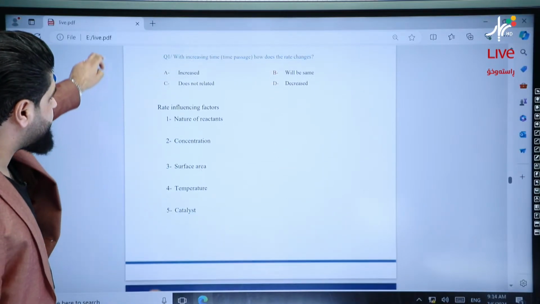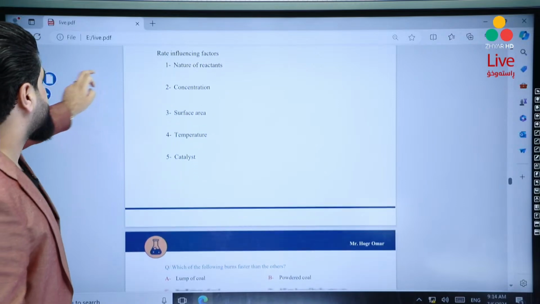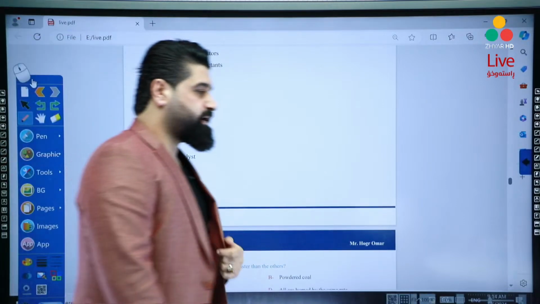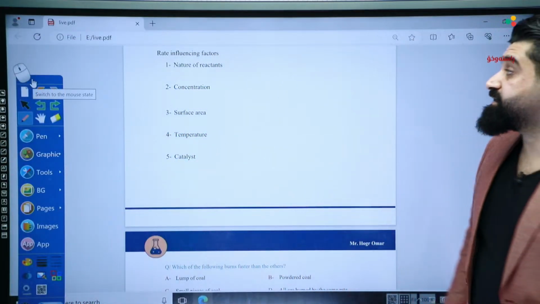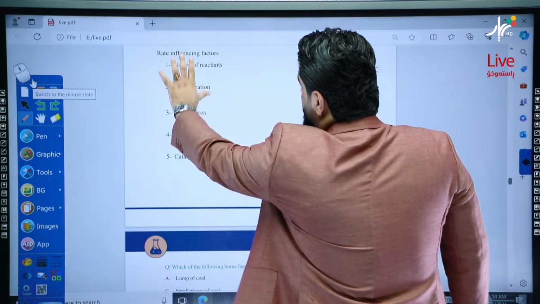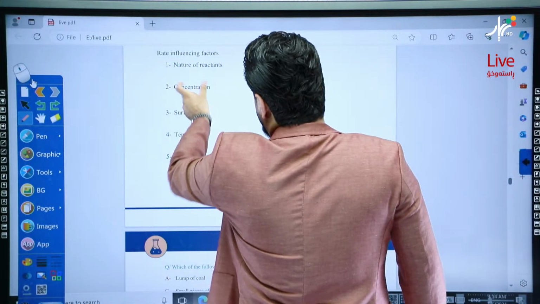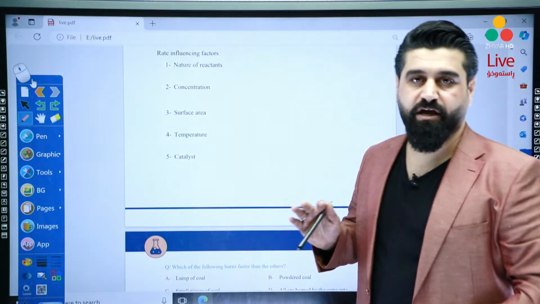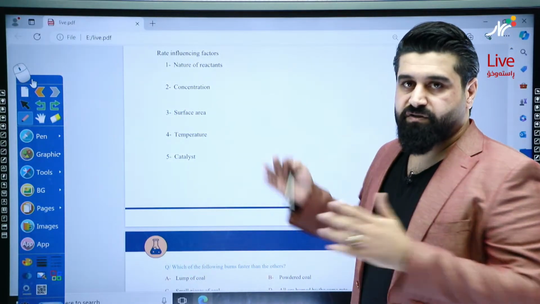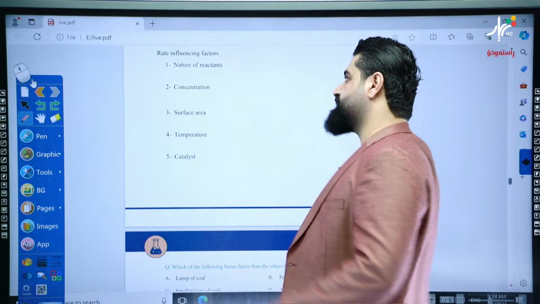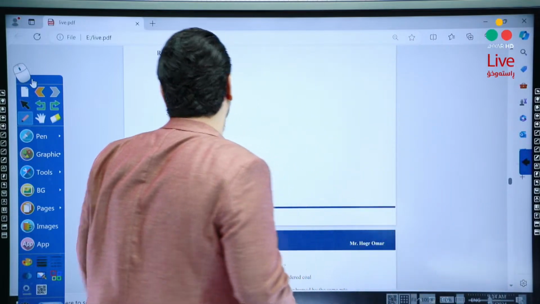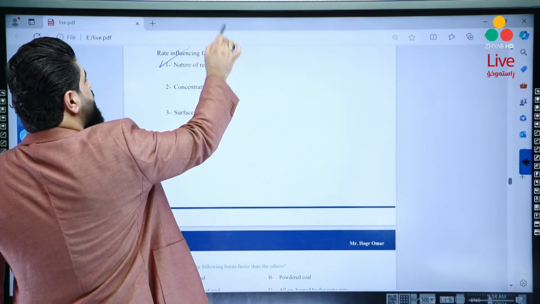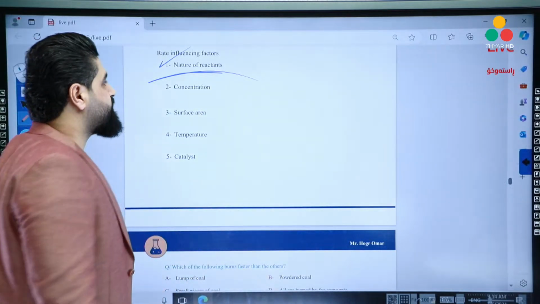Another thing about rate influencing factors, always there will be a question about this. There are 5 factors that affect the rate of the reaction. They either increase or decrease the rate. You have to know the reason for the nature of the reactants.